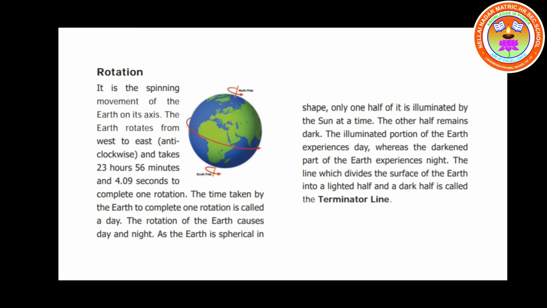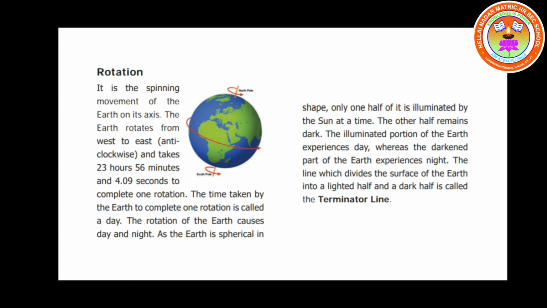Is it clear, children? The earth rotates from west to east. That is anti-clockwise direction. We already studied when we studied about the planets. Do you remember? And it takes 23 hours, 56 minutes and 4.09 seconds to complete one rotation. The time taken by the earth to complete one rotation is called a day. So, do you understand how a day is calculated? When the earth completes one rotation, that is what we call a day.